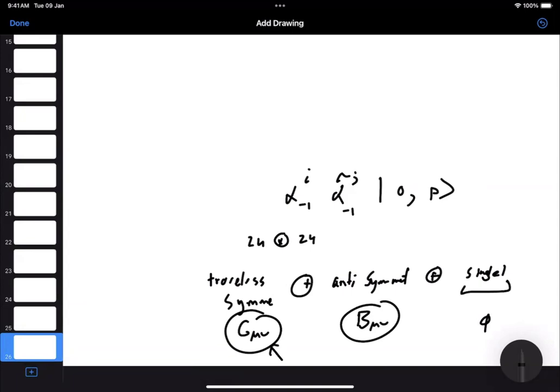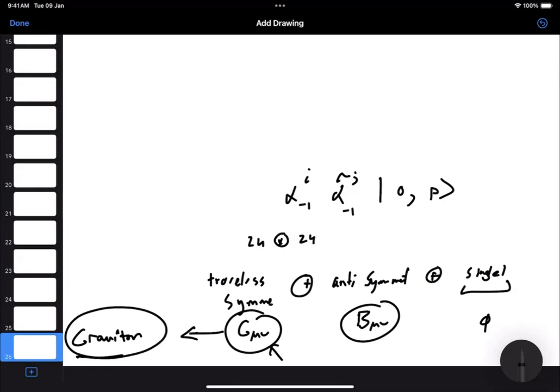Now, it turns out this part can be identified as massless. Again, our first excited states are massless, right? So it's a massless spin 2 particle. This is basically what we call the graviton. And of course, we can confirm the helicity and so on to confirm that this is the graviton, spin 2.